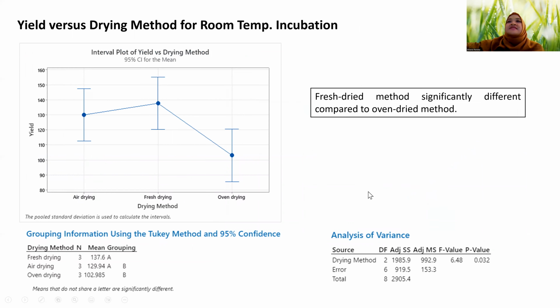The fresh dried method is significantly different compared to the oven dried method. We can see the oven drying method has the lowest yield compared to other drying methods. And we can see the fresh drying method has the highest yield compared to other drying methods.